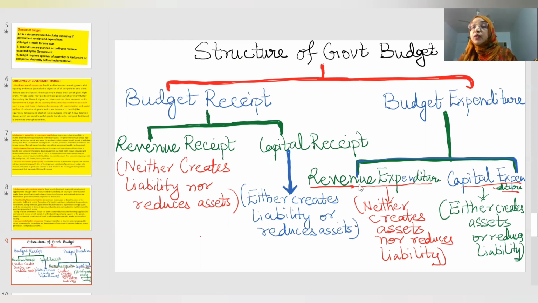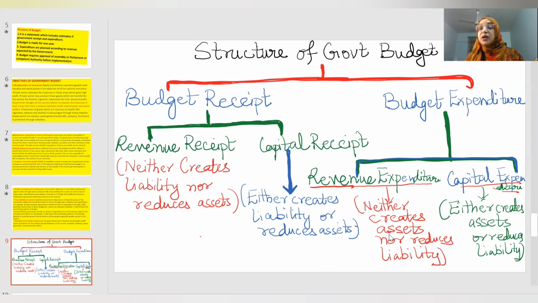One is called revenue expenditure and one is called capital expenditure. Revenue expenditure is the expenditure of the government which neither creates asset nor reduces liability. Note down one common thing. Whenever you are talking about revenue receipt or revenue expenditure, the definition starts with neither creates. But for revenue receipt, we are saying neither creates liability nor reduces asset. We are talking about liability first. Here we are talking about asset first.